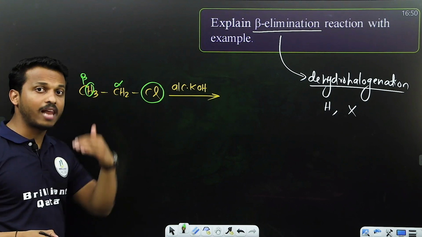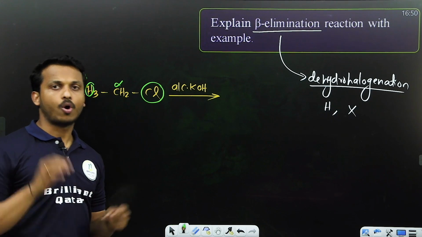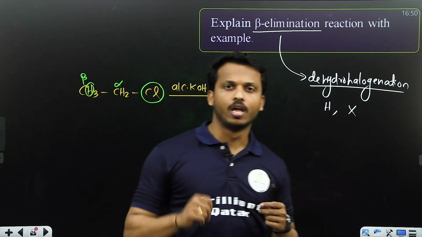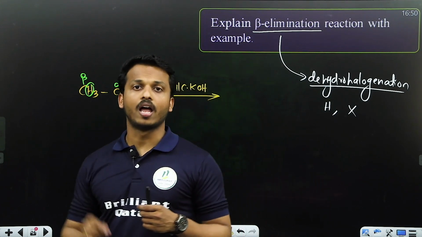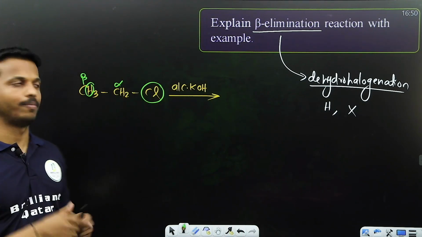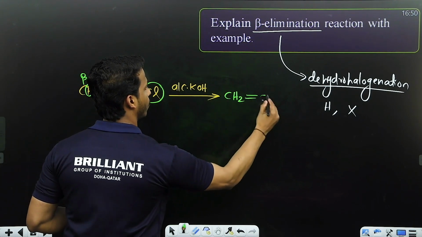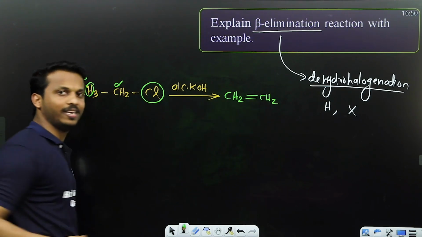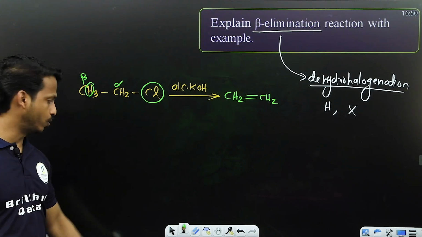What is beta? Carbons connected to the alpha carbon are called beta. During beta elimination, we always remove the halogen from alpha, remove hydrogen from beta, and make a double bond between alpha and beta. Let me make a double bond here. What will you get? CH2 double bond CH2, you will get ethene. This is called beta elimination, dehydrohalogenation.